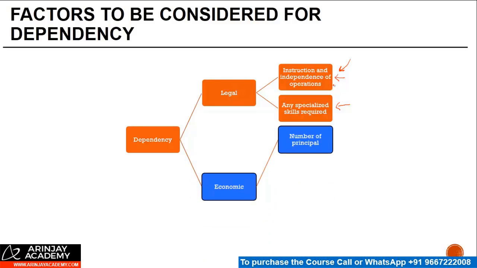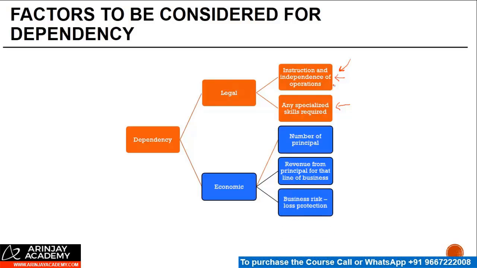Economic dependence: how many principals are there? If only one, economic dependency chances are high. How much is the revenue from the principal for that line of business, right? So if my entire revenue for a particular line of business comes from one non-resident, I'm a dependent agent. Is the agent bearing some kind of business risk, or is he protected against the losses?